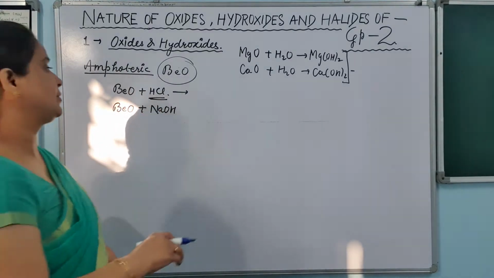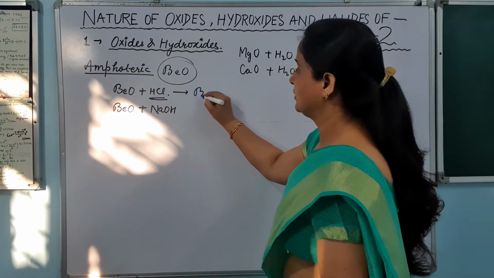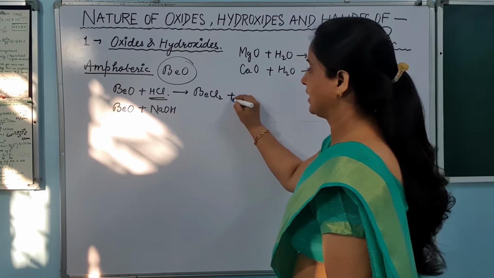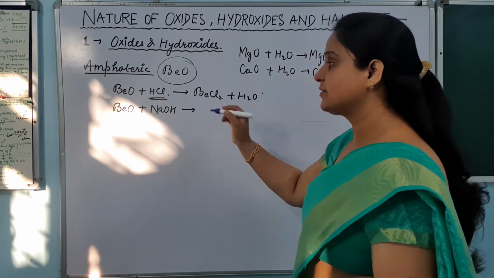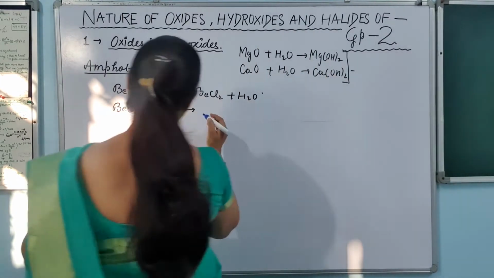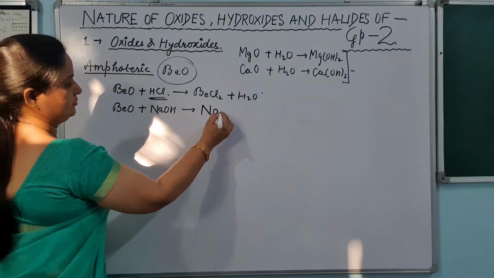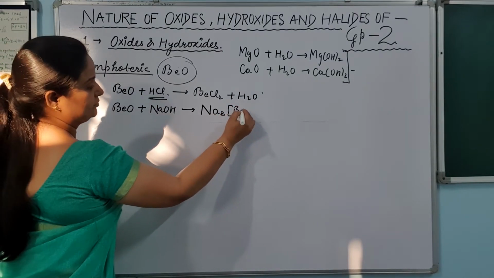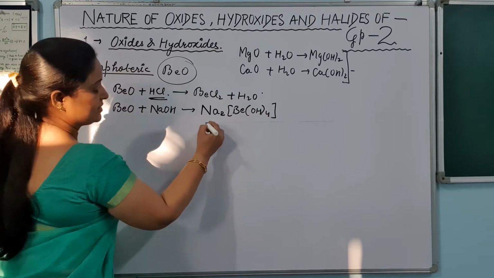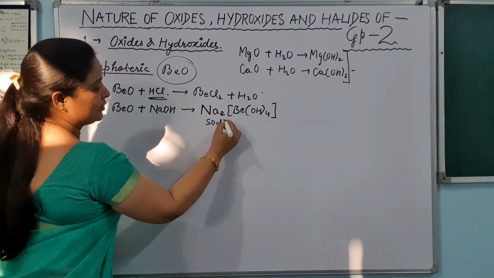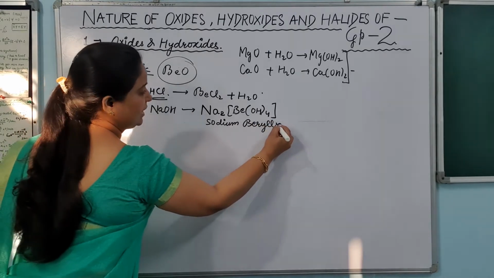So let us see what will be formed here. The beryllium oxide reacts with HCl to form BeCl2 and water, and with NaOH again it will form a salt, and that is sodium beryllate.